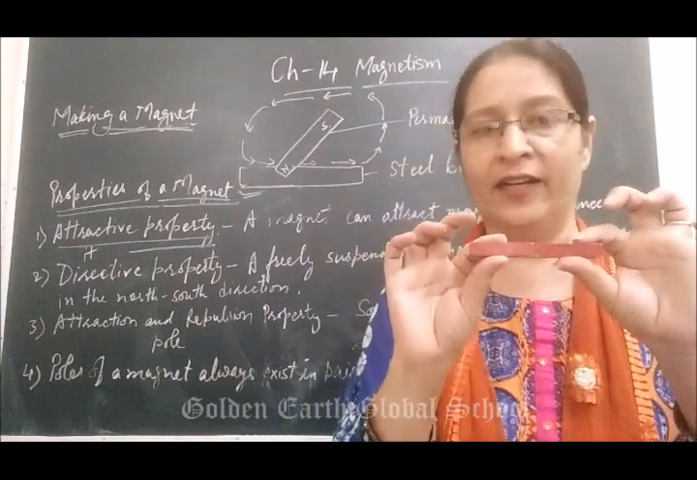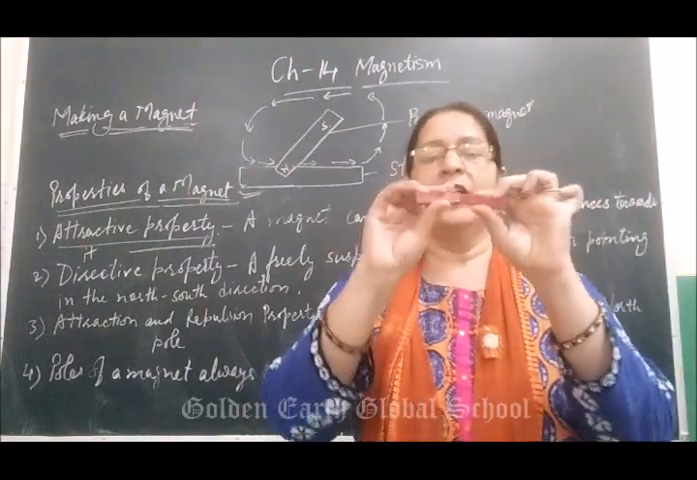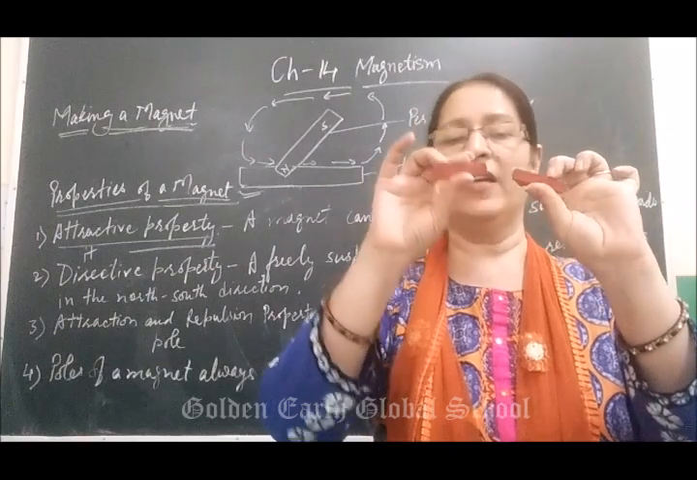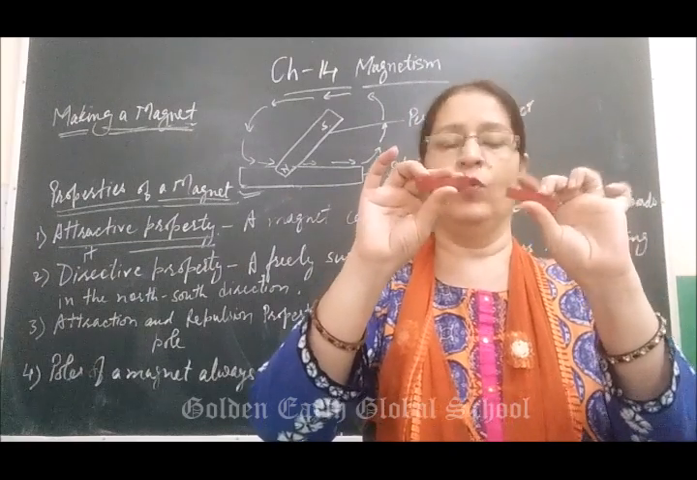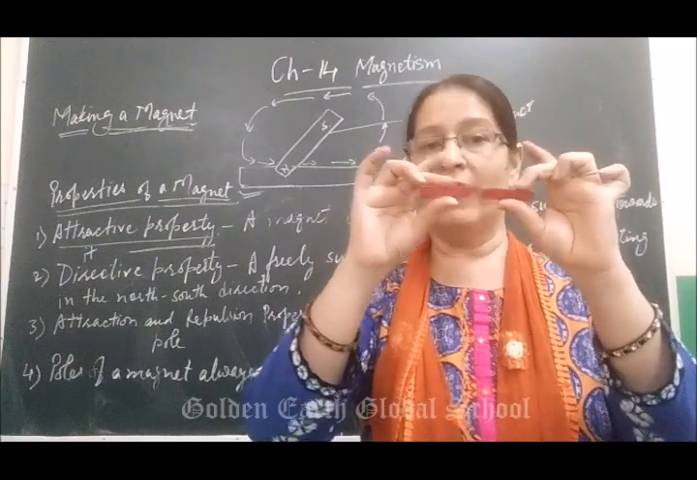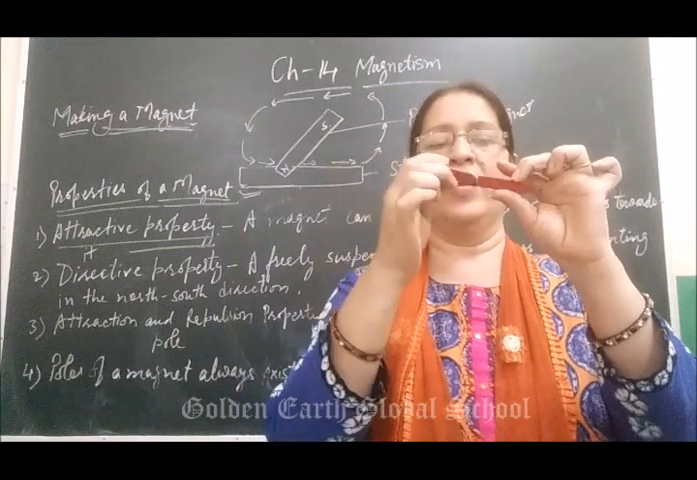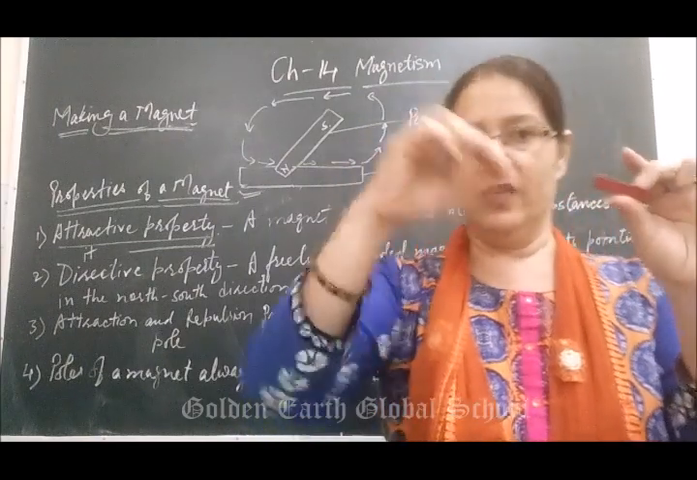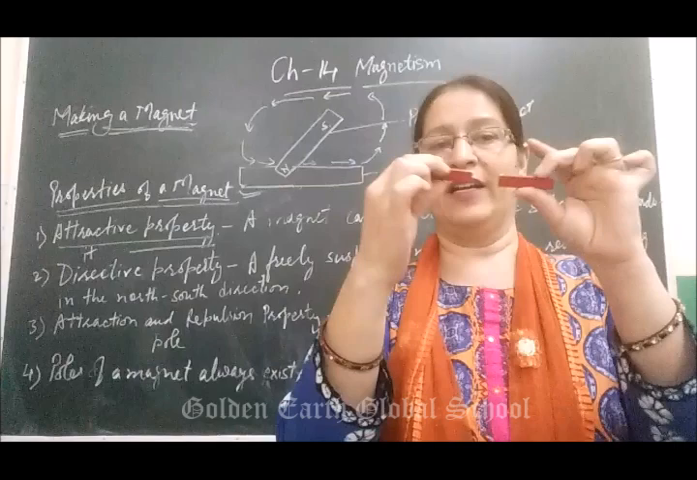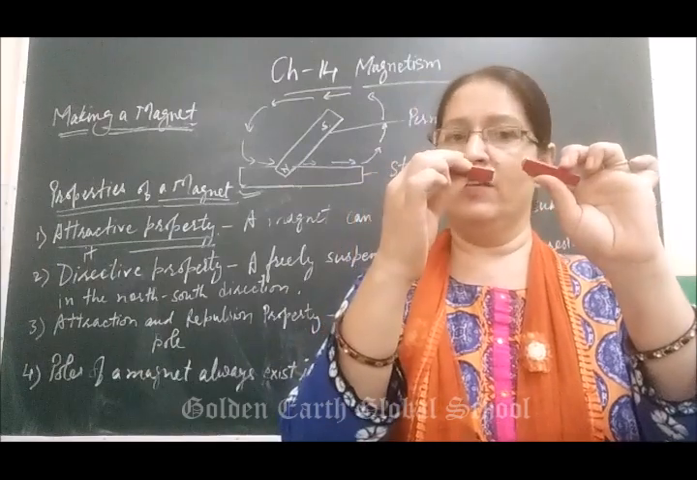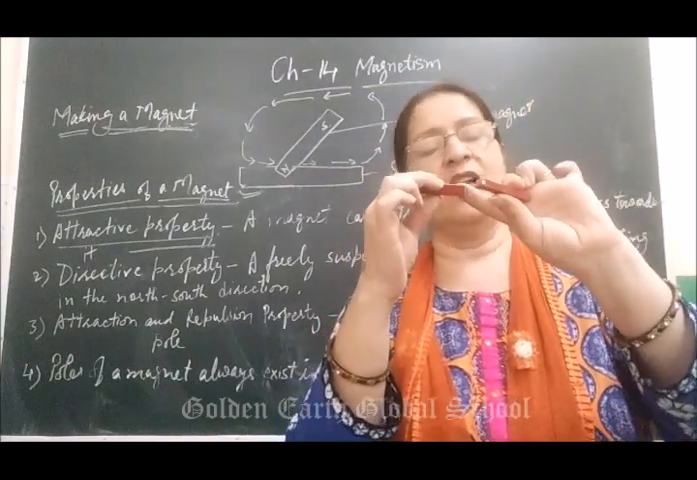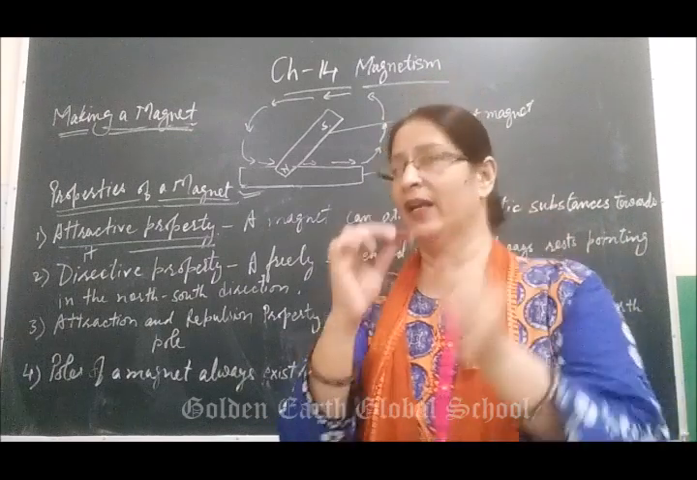Now how can I find the poles of these magnets? Suppose this is the north pole of the magnet and this one is the south pole. Why? Because they will attract each other. If I turn the magnet, it will not attract, it will repel. Then this is the north pole of this magnet and this is also the north pole of the other magnet.